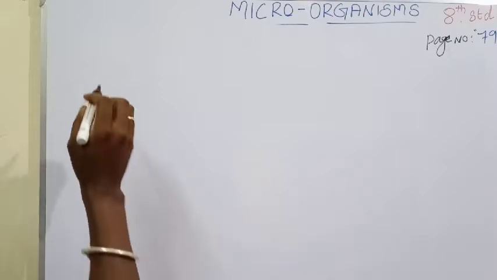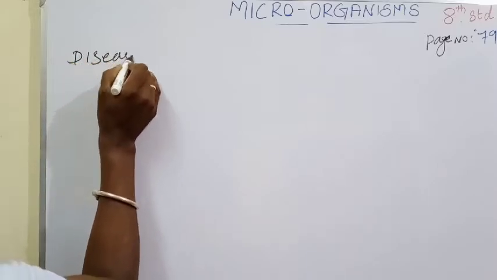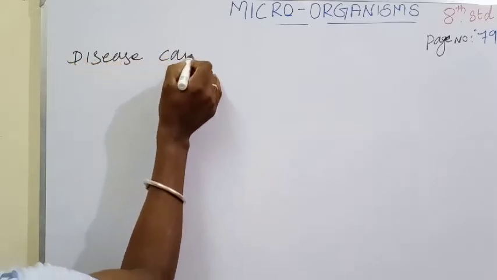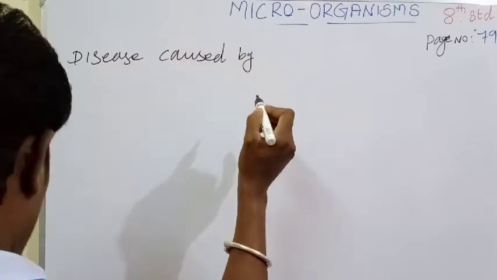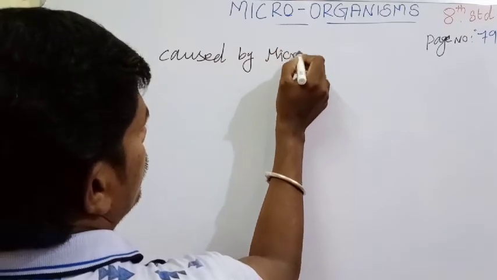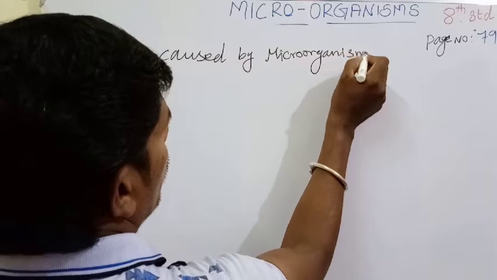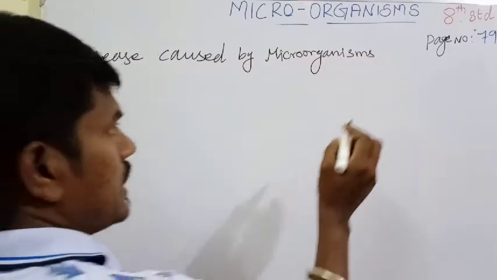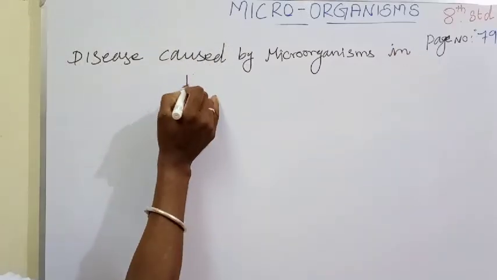The diseases caused by microorganisms in humans.